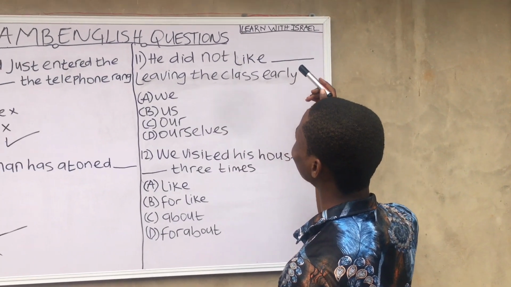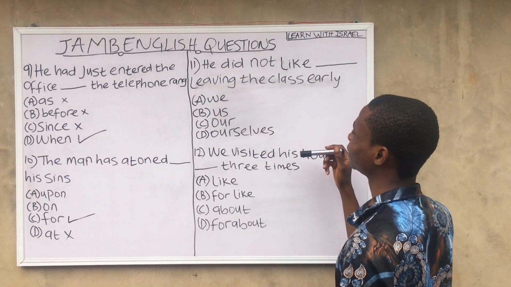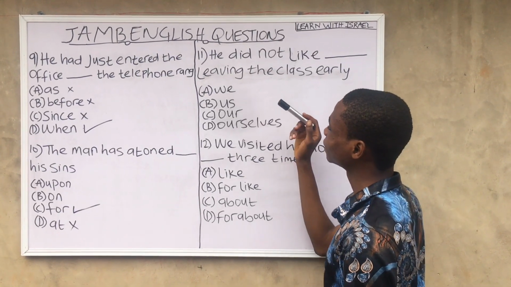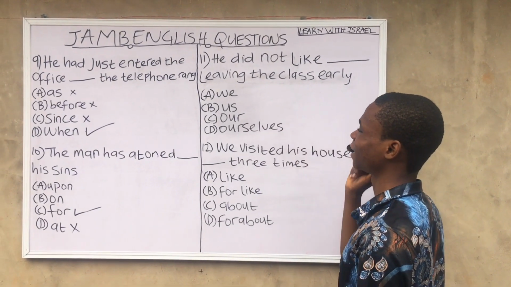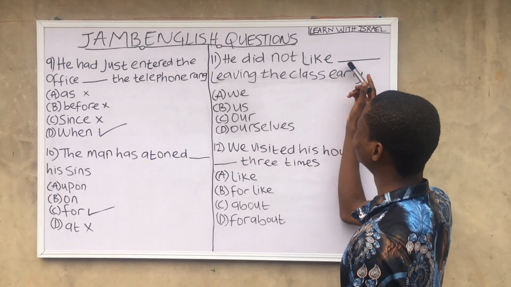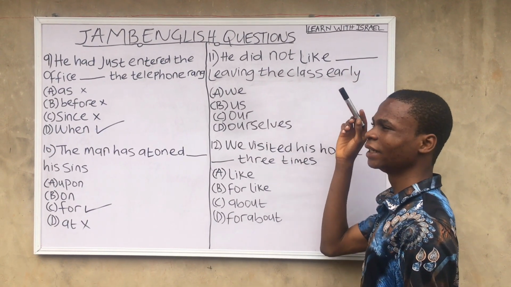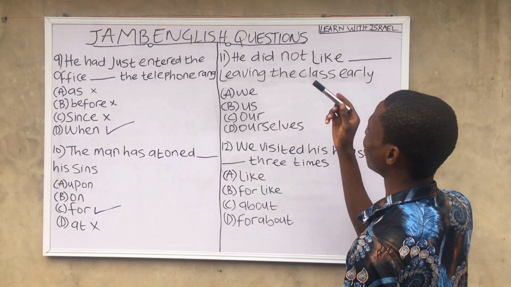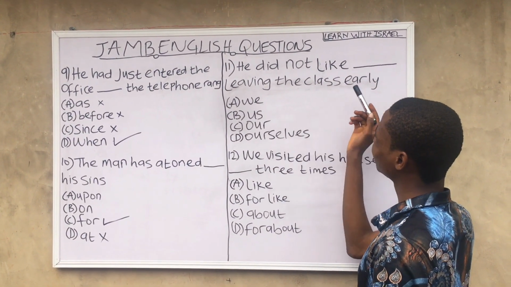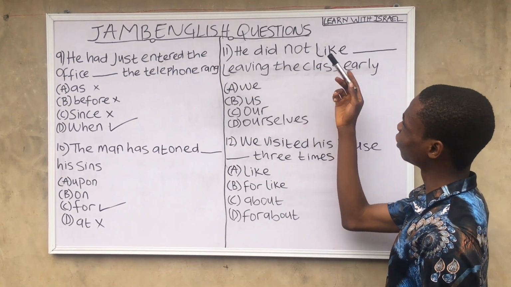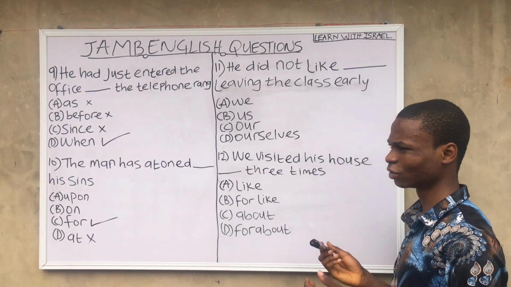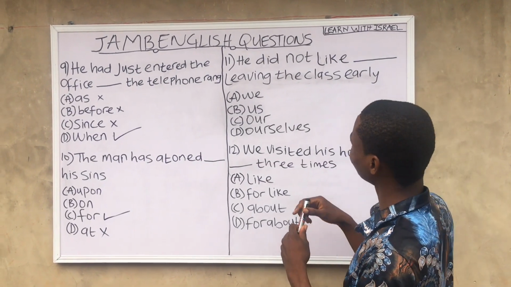He did not like dash leaving the class early. A, we, B, us, C, our, D, ourselves. If we fit all these options into this box, let's check it out. He did not like ourselves leaving the class early. That's wrong. He did not like our leaving the class early. Wrong. He did not like us leaving the class early. Wrong. He did not like we leaving the class early. That's also wrong. So what should we do?